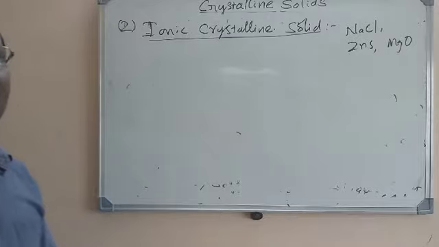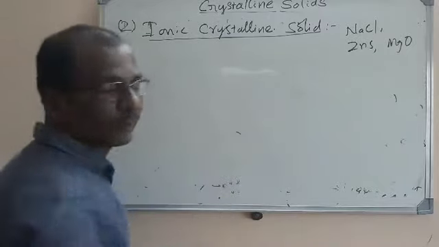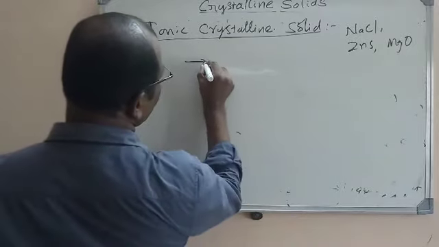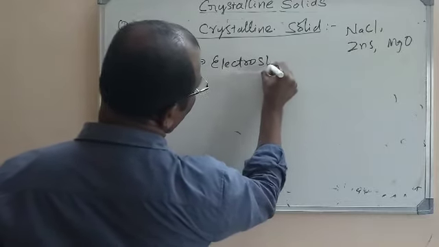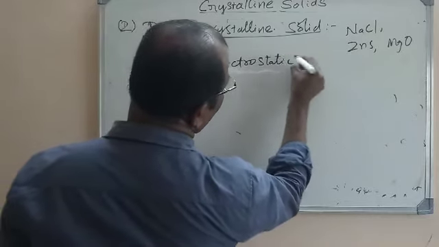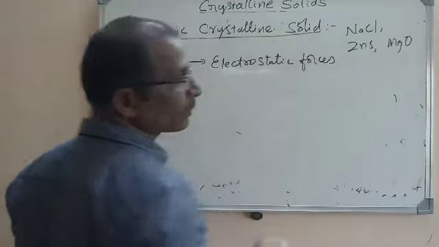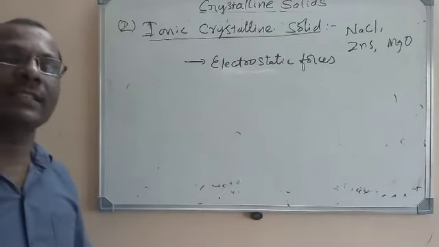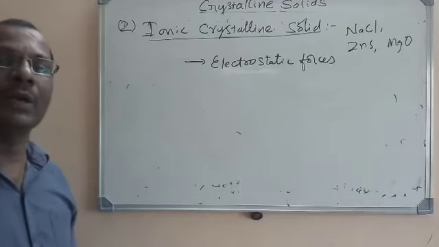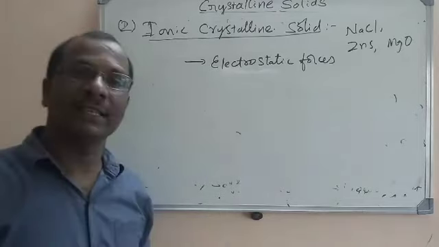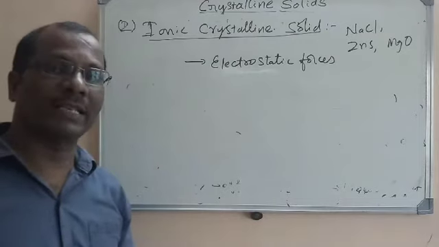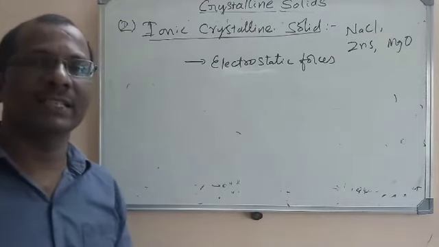So in ionic crystalline solids, what are the forces of attraction? That is electrostatic forces. What is meant by electrostatic forces? The force of attraction present between oppositely charged ions. For example, if you take NaCl, Na plus will attract Cl minus, and Cl minus will attract Na plus.